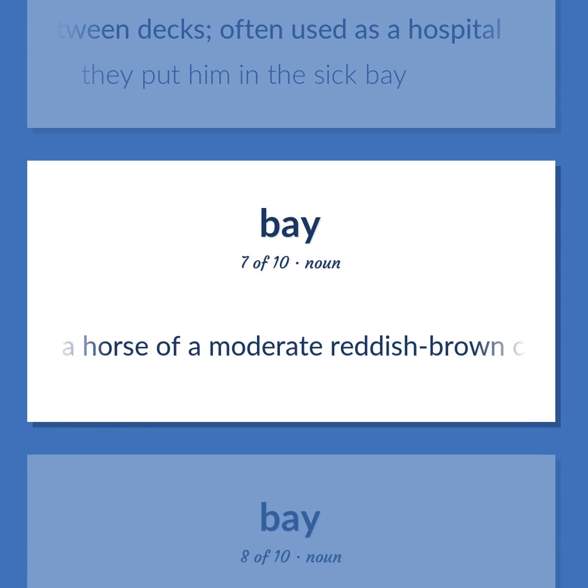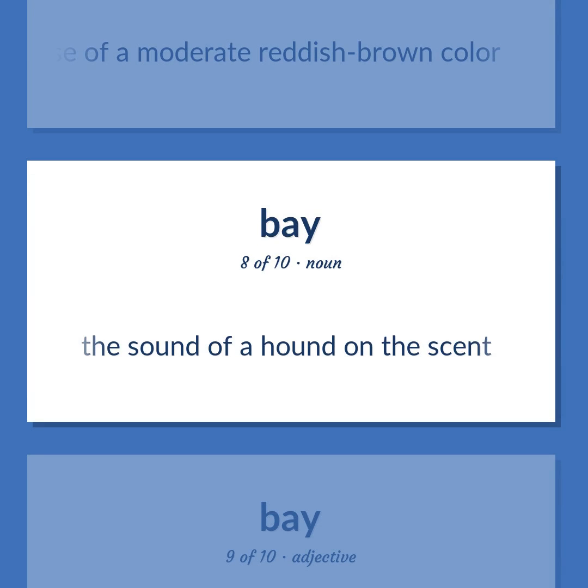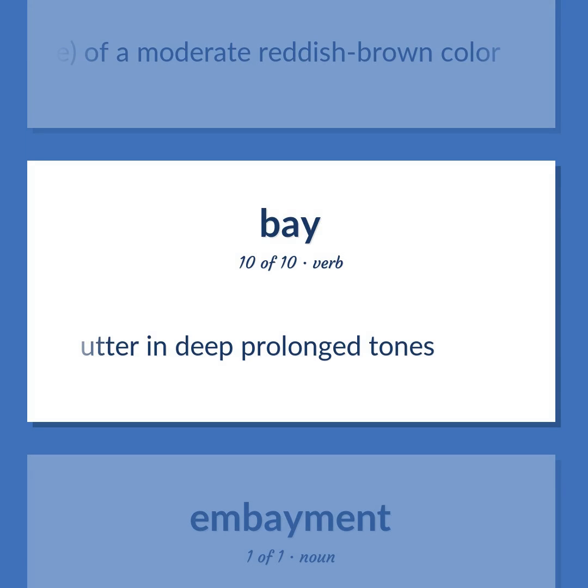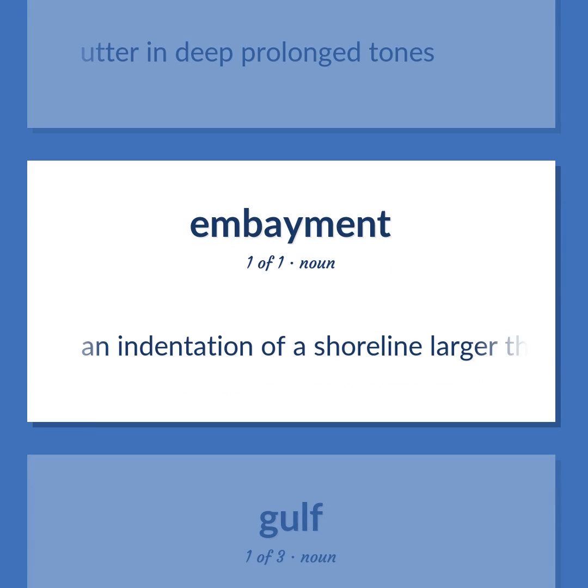A horse of a moderate reddish-brown color. The sound of a hound on the scent. Used of animals, especially a horse, of a moderate reddish-brown color. Utter in deep prolonged tones. An indentation of a shoreline larger than a cove but smaller than a gulf.